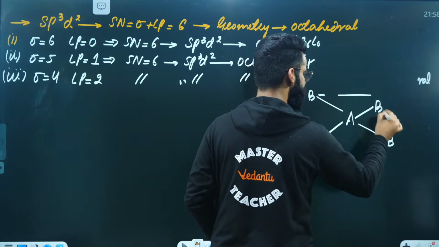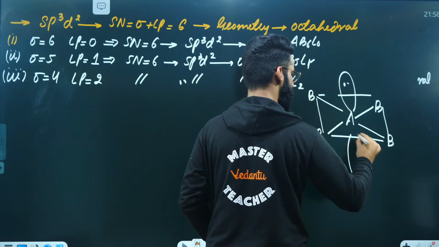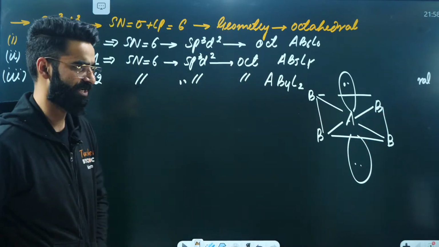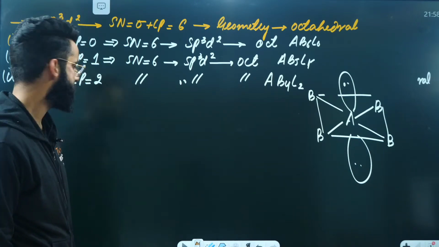Now if you join them like this, there's a lone pair over here, there's a lone pair over here. Now you can see only one plane, which is basically square in shape. It's a square planar shape, AB4L2 type, right?